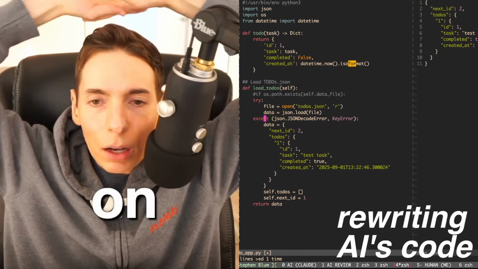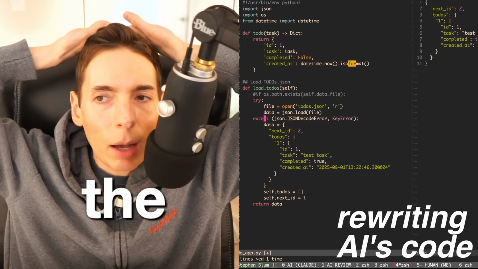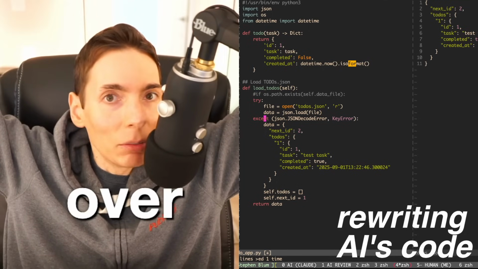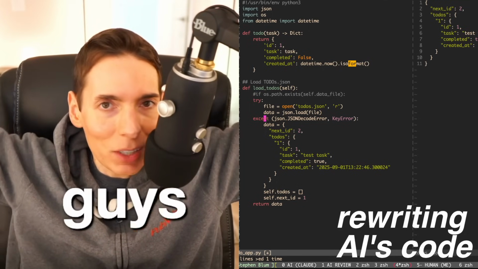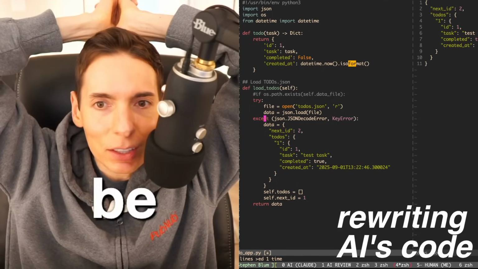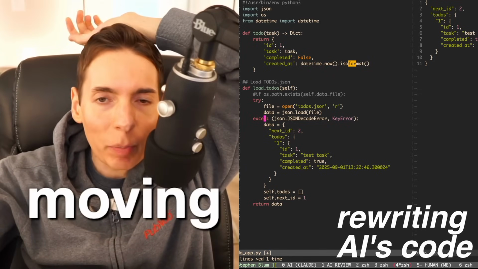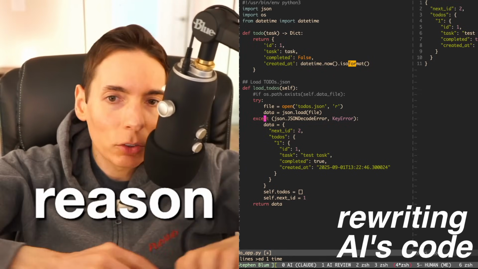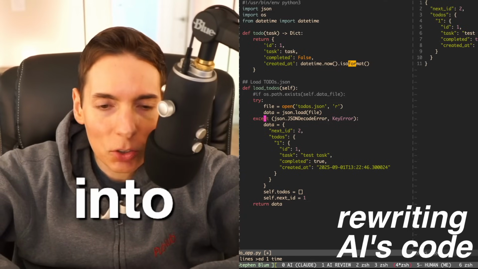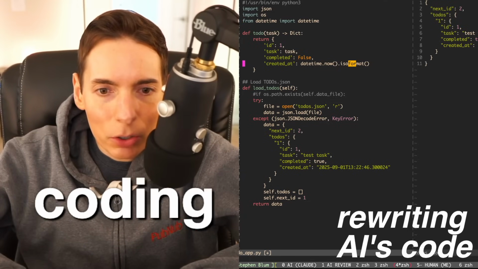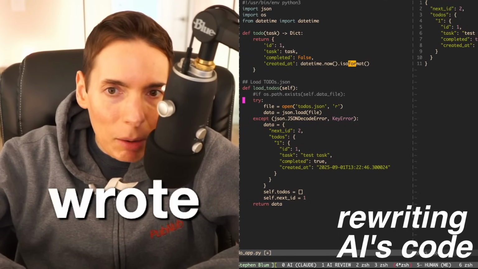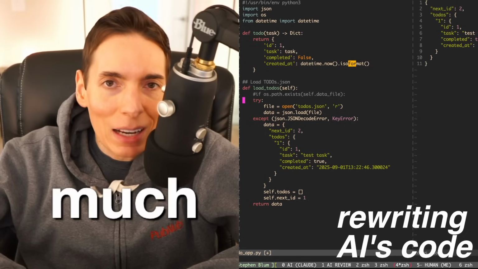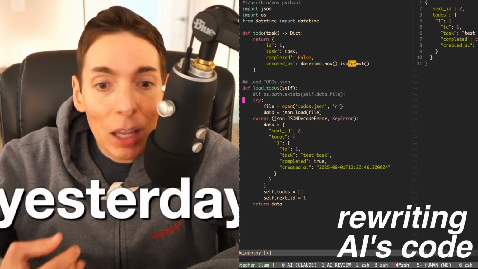Okay, we are rewriting the to-do app that the AI wrote, and I said it over-engineered it by a lot. I'm like, hey guys, we don't need it to be like this. It can be simple, where it's moving data space into application space, and we need to keep it in data space. There's just no reason to put it into application space. See if we can actually get some coding going. What are you doing? The AI wrote a to-do app. It over-engineered it. It made it too much, and we critiqued it yesterday, and I'm implementing the critiques today.